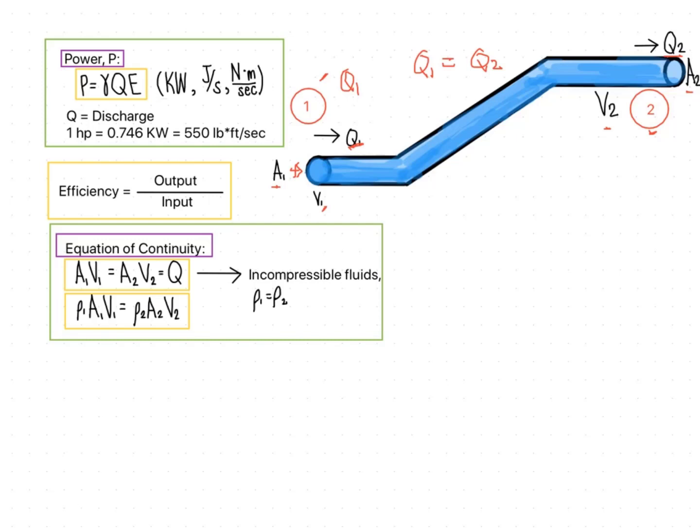So, that's the continuity equation, in which the formula for the discharge is equal to the area multiplied by the velocity. The area is expressed, let's say, in meter squared, multiplied by the velocity in meters per second. So, the unit of the discharge or the flow is cubic meter per second.